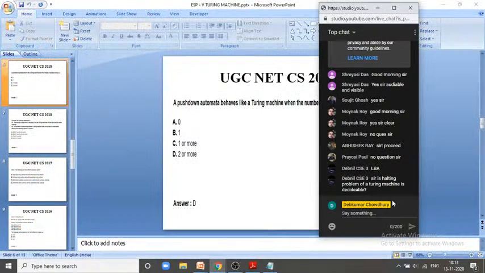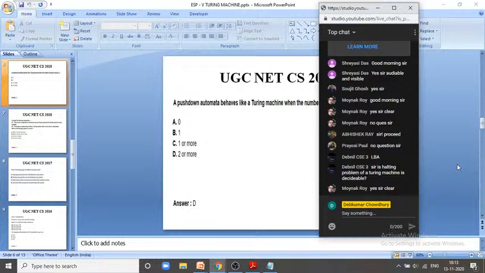If you have any kind of doubts... Sir, is the halting problem of a Turing machine decidable? The halting problem of a Turing machine is not decidable. We cannot decide when a Turing machine halts. We cannot decide whether the Turing machine halts for all cases. That's why it is not decidable.